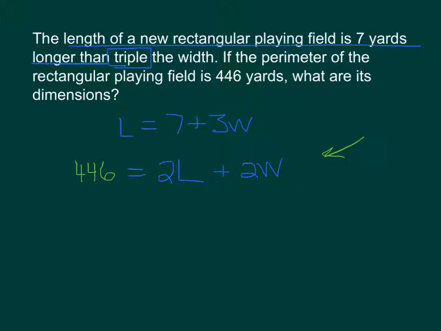And then next up, the reason we can't solve either one of these equations on its own is because it's got two different variables. If we only had one variable, we could solve it. So if we look at this first equation, we've already got L by itself, so we could take what L is equal to and plug it in for L. So now we've got 446 equals 2L, but instead of L, we'll put in 7 plus 3W.